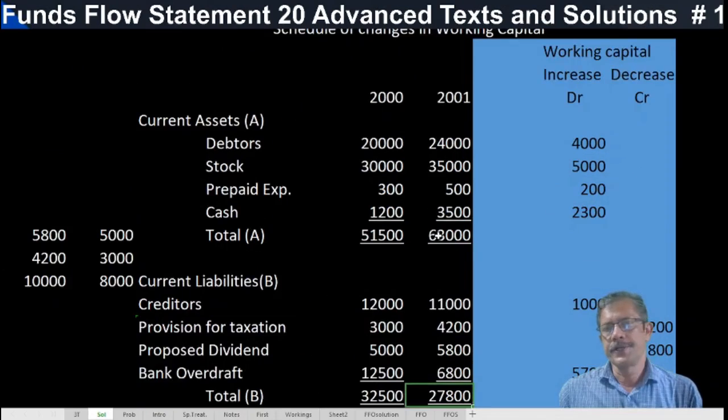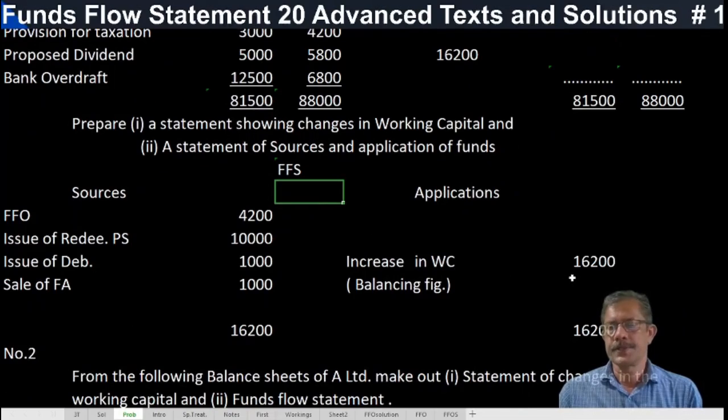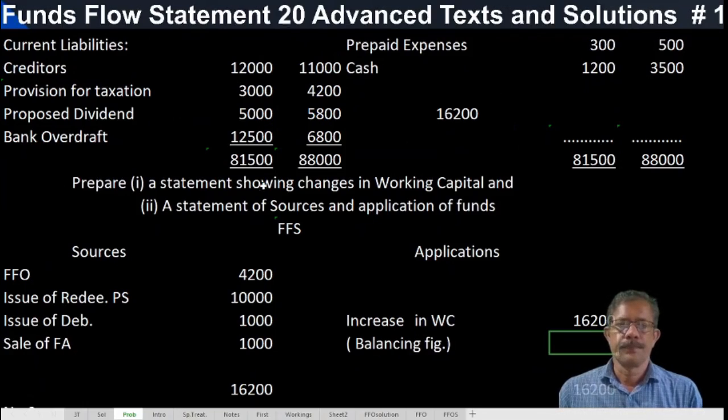So in the schedule of changes in working capital, the difference is an increase in working capital of 16,200. In the funds flow statement also it is the same 16,200. So one simple problem is over.